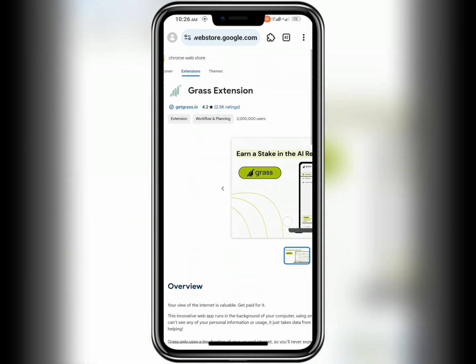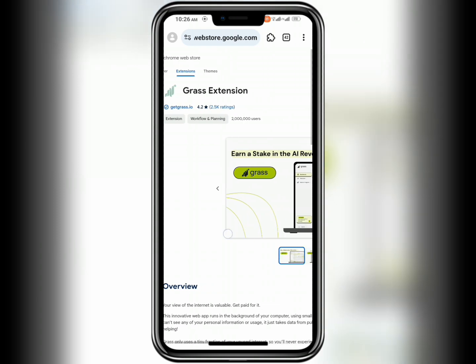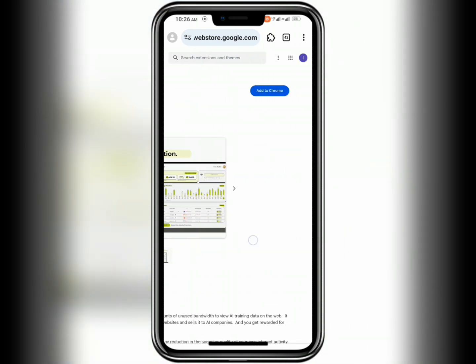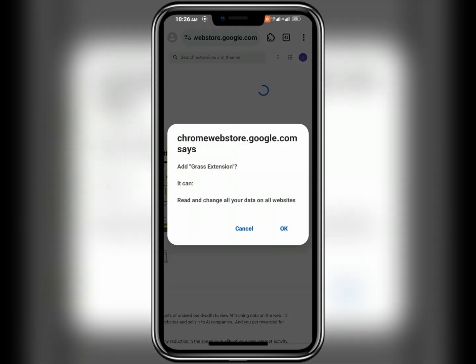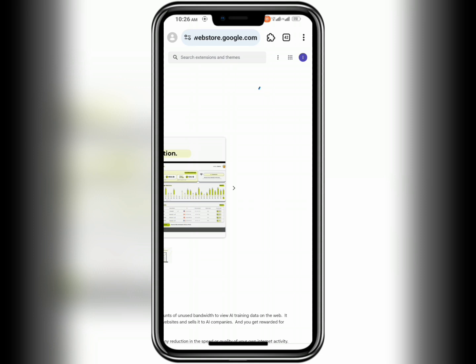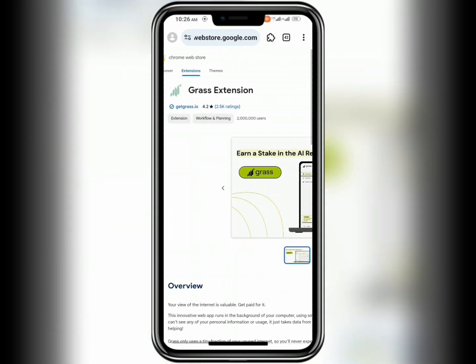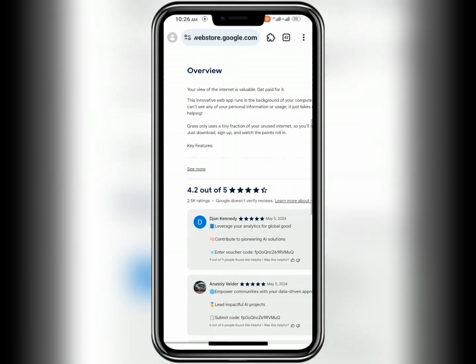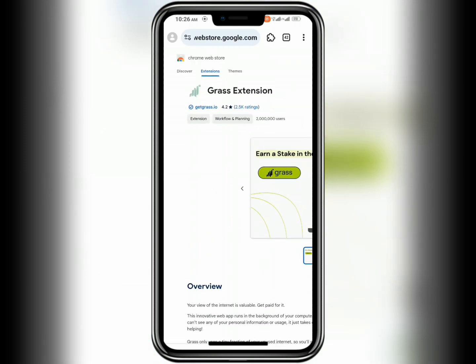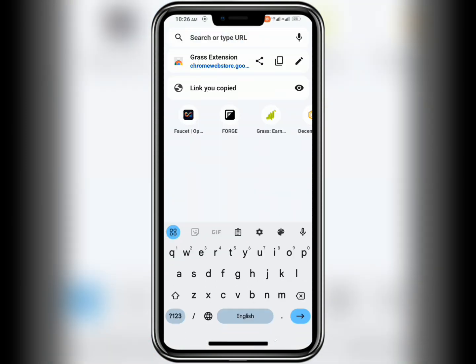I'm going to zoom in on this page. It's actually like this because this is highly supported on a desktop or a PC, so it's somewhat awkward on phone. And I'll click on this add to Chrome. Remember, you're doing it to your Mises browser, not Chrome browser, but it is going to show you add to Chrome. So you just click on add to Chrome, wait for it to load, and then it should now show remove from Chrome. Once it shows like this, you have done everything successfully. The next thing you want to do now is go back to your Grass web page and make sure that everything is connected and you start earning already.